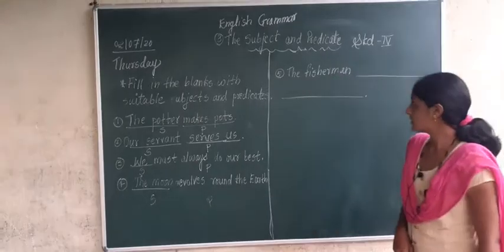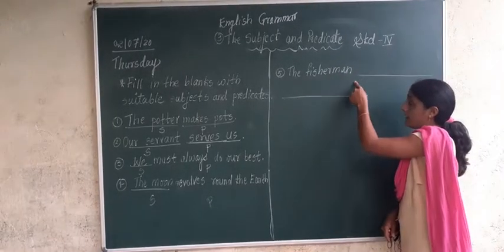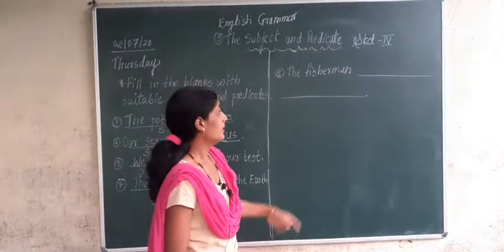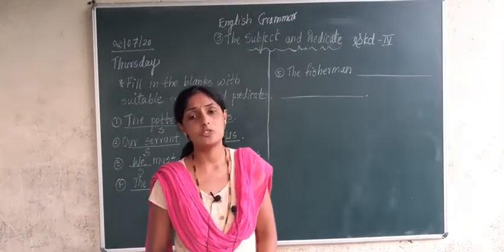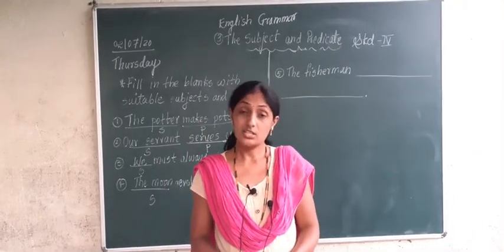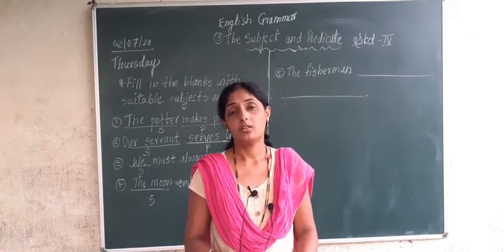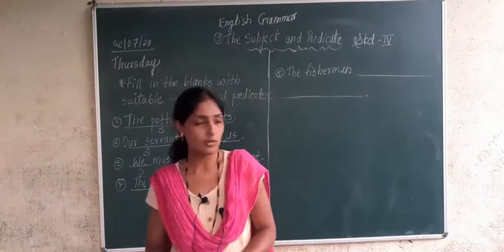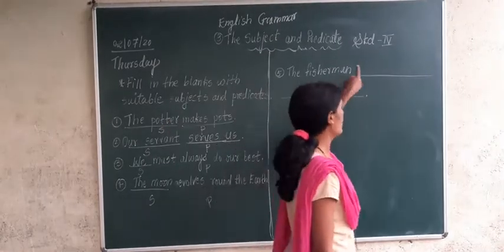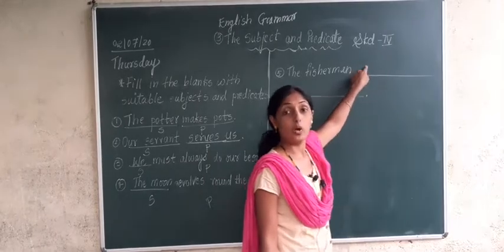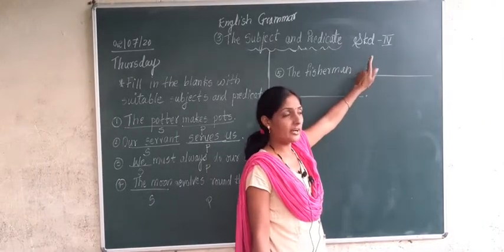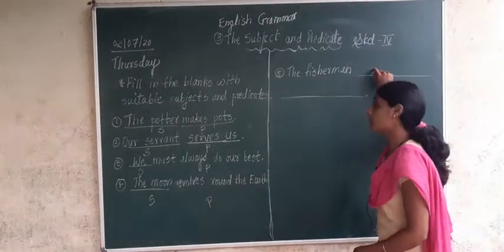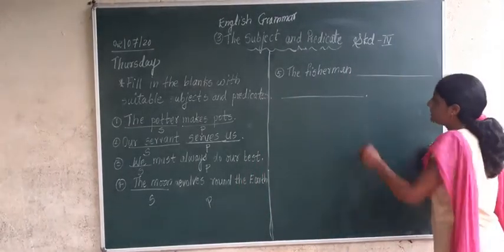Fifth example which is given over here is the fisherman. Now what we have to add here? We have to add predicate. The fisherman, what does fisherman do? Fisherman goes and does fishing, correct or not, or catches fish. So what sentence we can make over there? The fisherman catches. Now catch is what? Catch is the verb. So predicate will start with what? Predicate always starts with verb. So we have to add what here? We have to add verb over here. The fisherman catches.